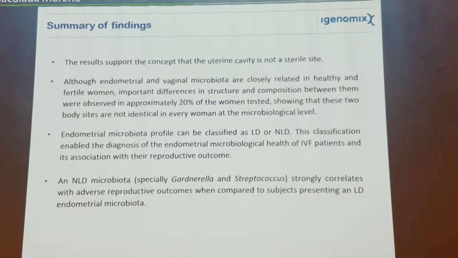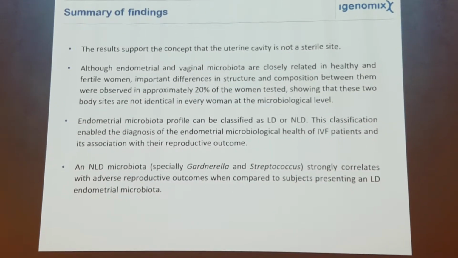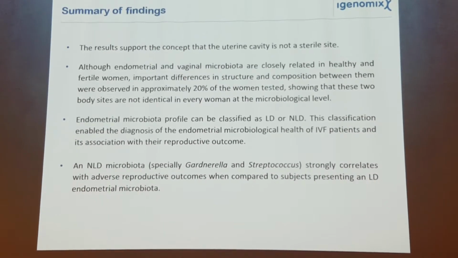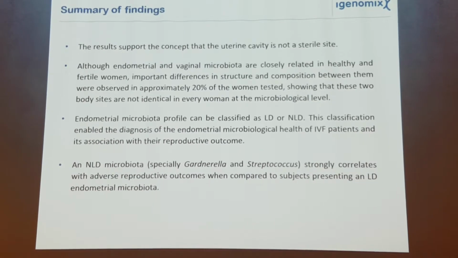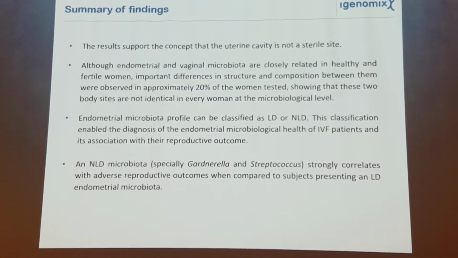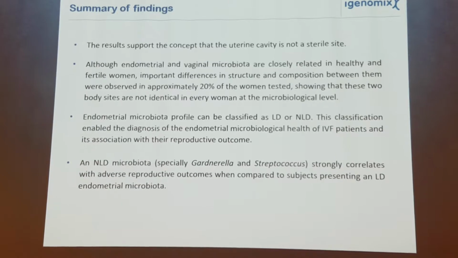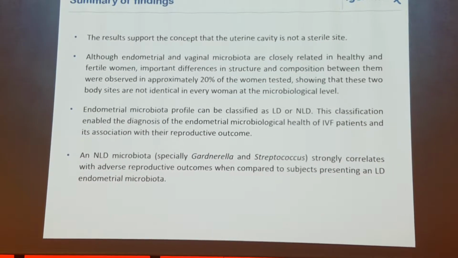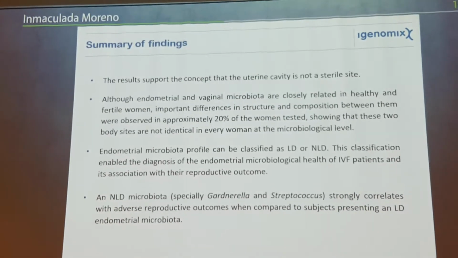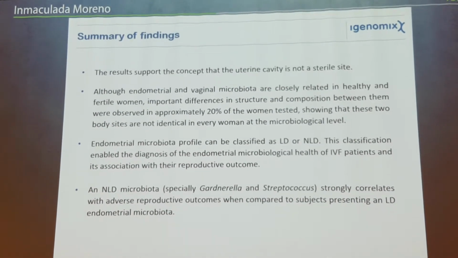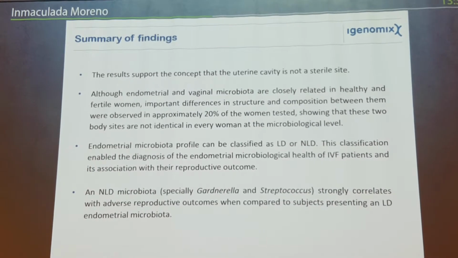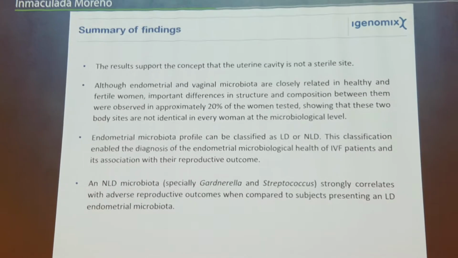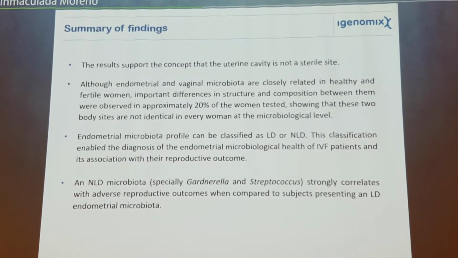Also, the endometrial microbiota profile can be classified as lactobacillus-dominated or non-lactobacillus-dominated, and this classification enables the diagnosis of endometrial microbiological health of IVF patients and also associates with their reproductive outcome. And a non-lactobacillus-dominated microbiota, especially when you find Gardnerella or Streptococcus in these samples, strongly correlates with adverse reproductive outcomes when compared to subjects with lactobacillus-dominated microbiota.